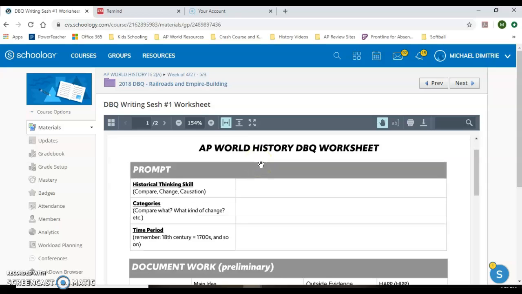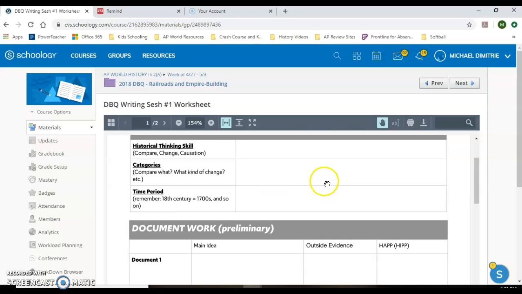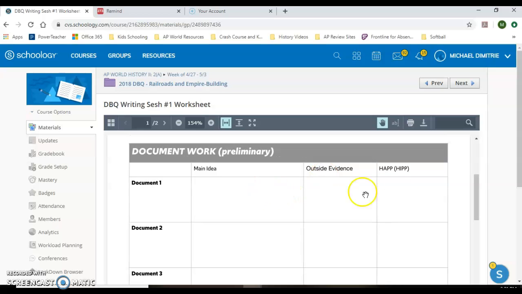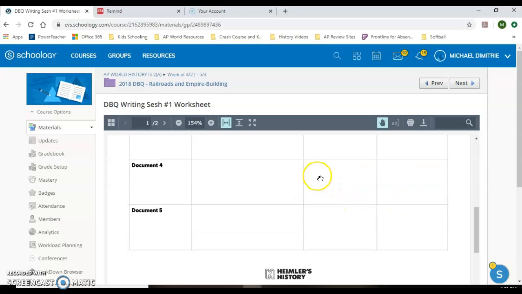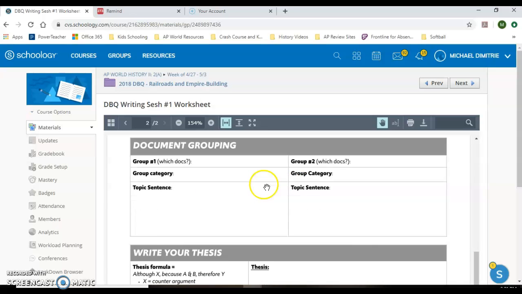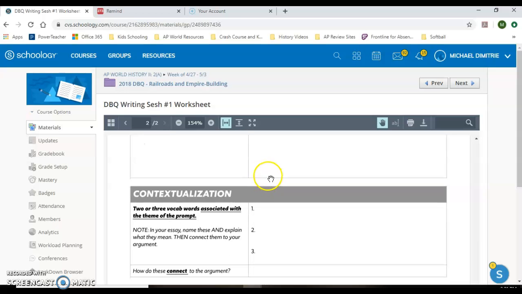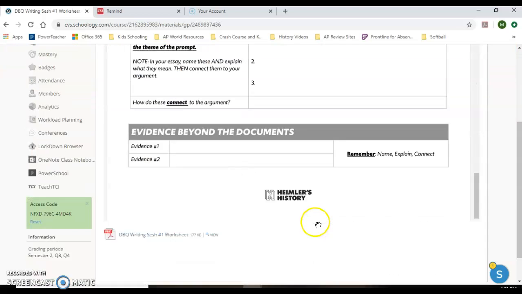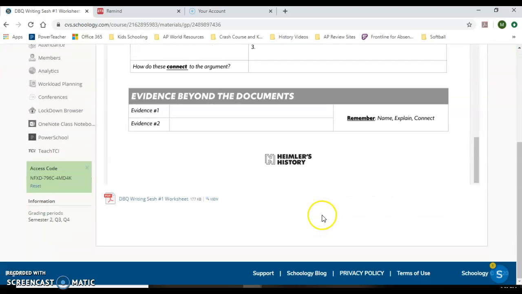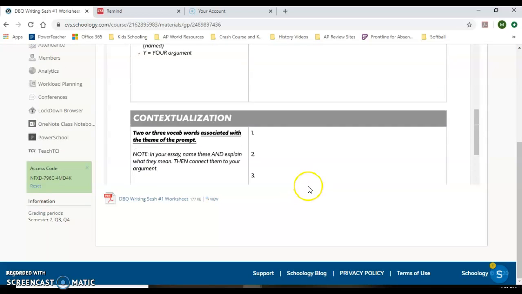So what you're probably going to want to do is take a look at this. Basically, this is what you're going to work with as you watch that video on Wednesday and Thursday, his DBQ session number 1. He goes through and fills out this exact document in the video. You're going to want to either print it out or make notes about these topics on a separate sheet of paper as he's doing it. If you're not printing things, that is absolutely fine. You don't need to print things, you're not required to.